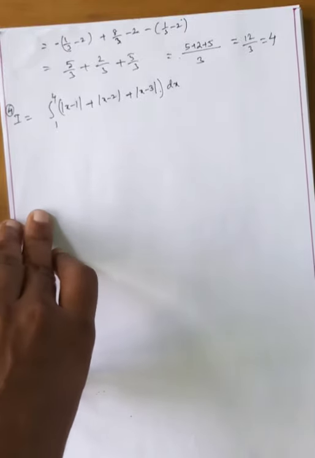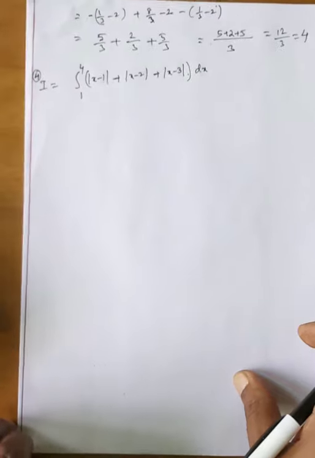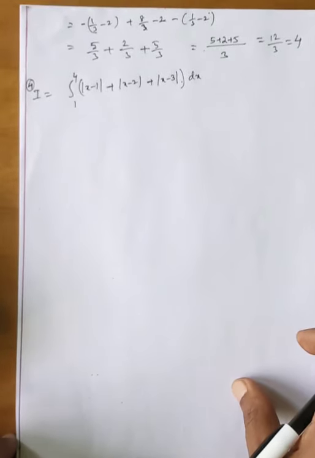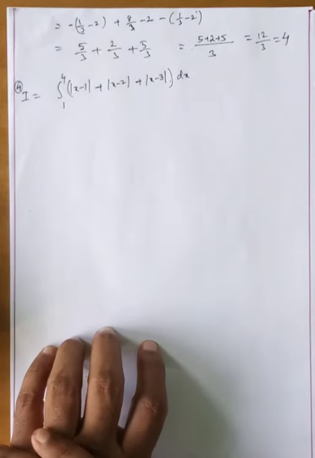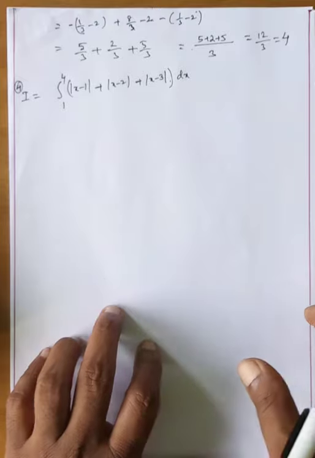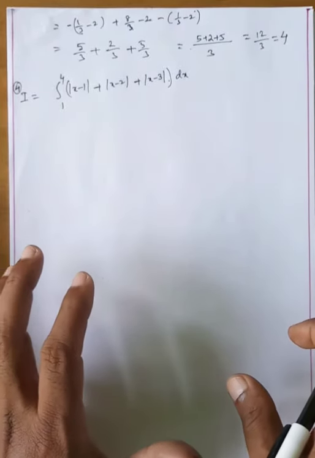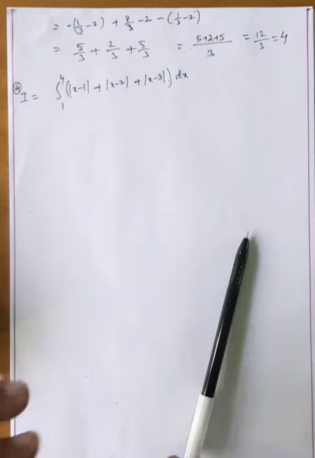Okay, next problem, you will observe the next problem: integral 1 to 4 of modulus of x minus 1 plus modulus of x minus 2 plus modulus of x minus 3. Here, modulus of x minus 1 is continuous on 1 to 4. The function is continuous on 1 comma 4. Now we will take the values in between 1 to 4 only.